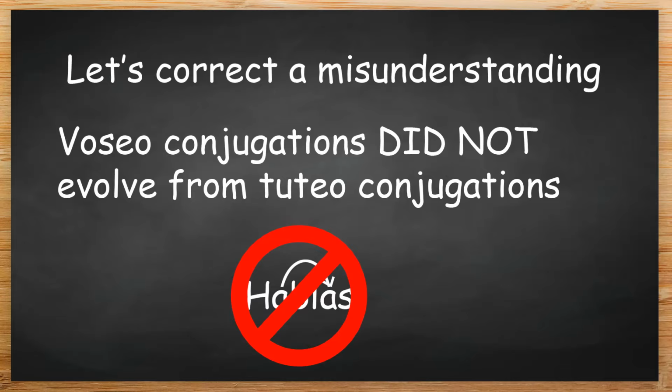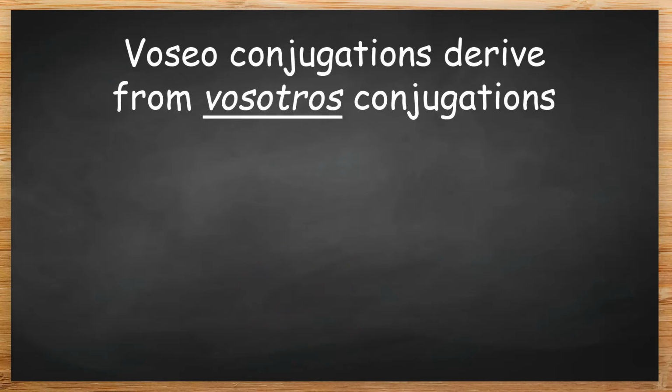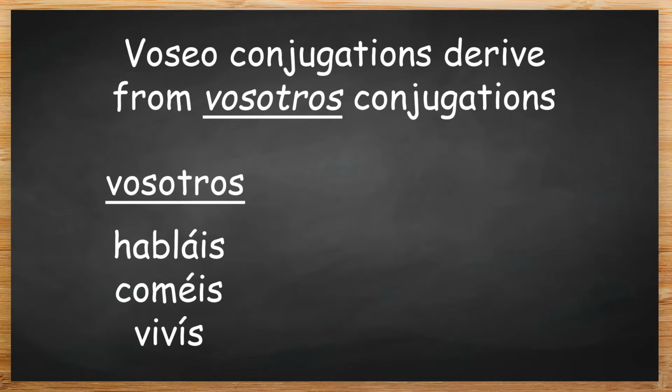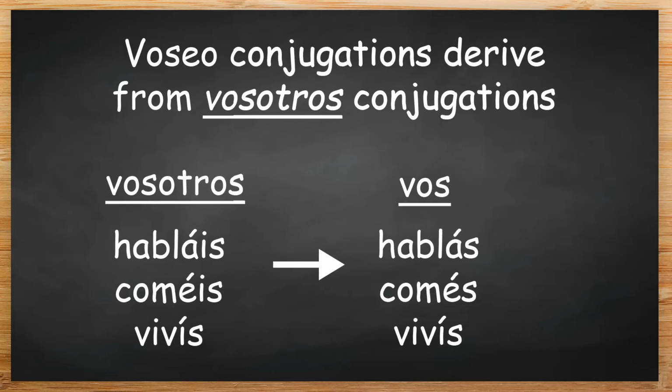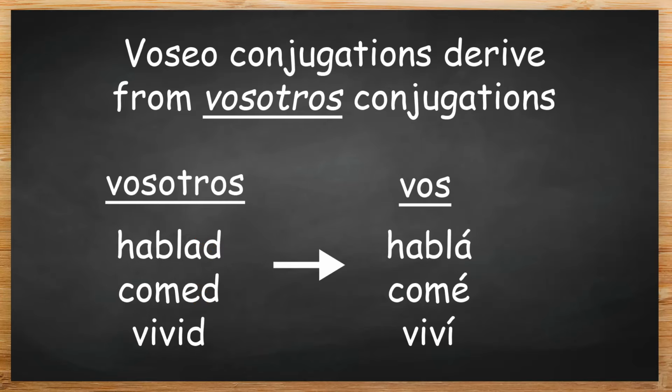The fact is that centuries ago, Voseo verb conjugations evolved from the verb forms that are today associated with vosotros in Spain. They evolved as Spanish speakers stopped pronouncing the E sound from the final diphthongs in the present tense conjugations, and stopped pronouncing the final D in command form conjugations.